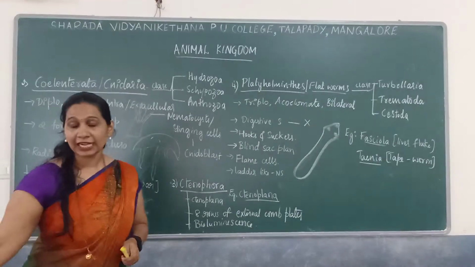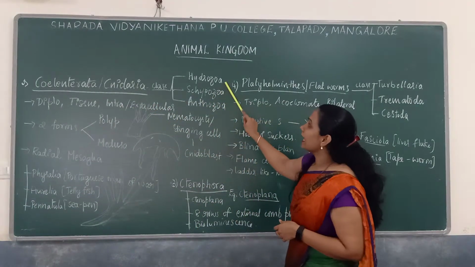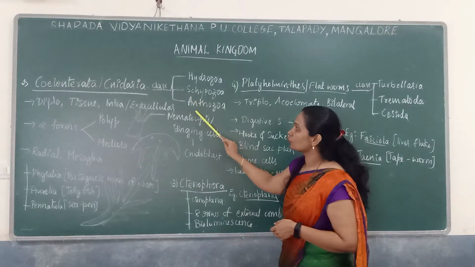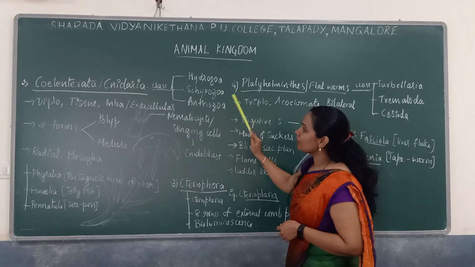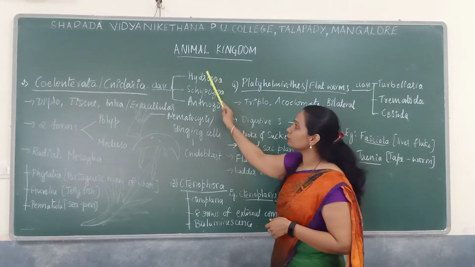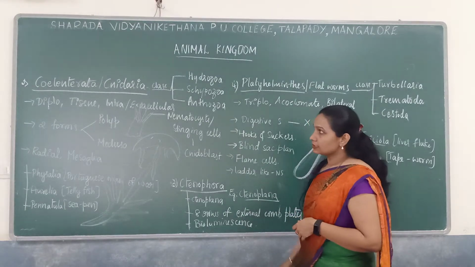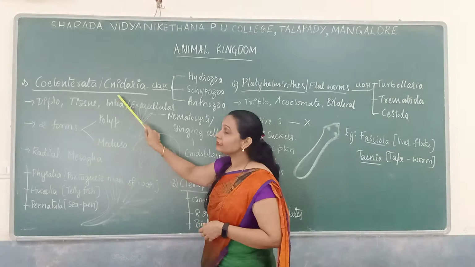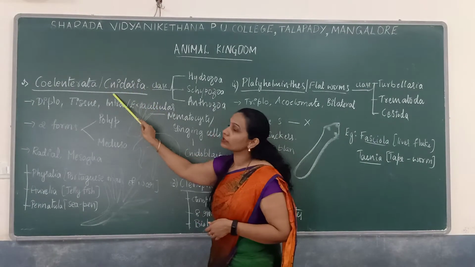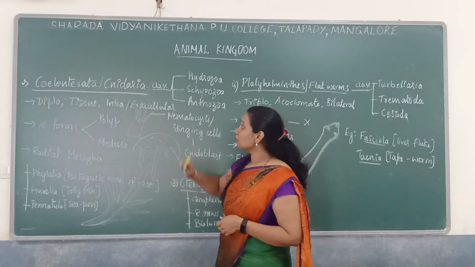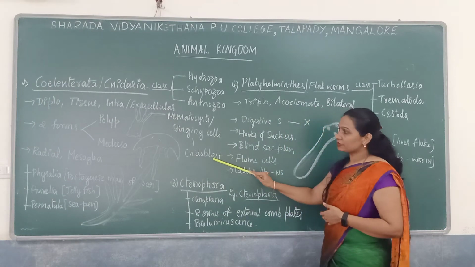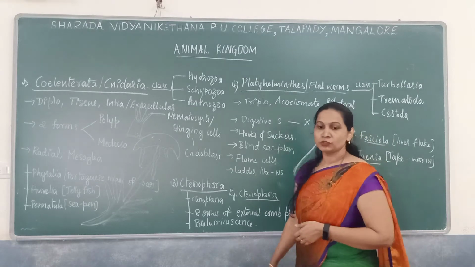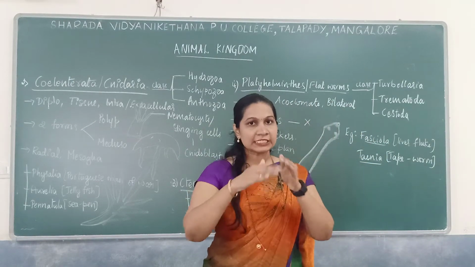They are further classified into Hydrozoa, Scyphozoa, and Anthozoa. These are the three important classes. Next, Coelenterata is also known as Cnidaria. Why is it known as Cnidaria? The name Cnidaria is mainly due to the presence of cnidoblasts. You might have seen Hydra, which mainly consists of tentacles.